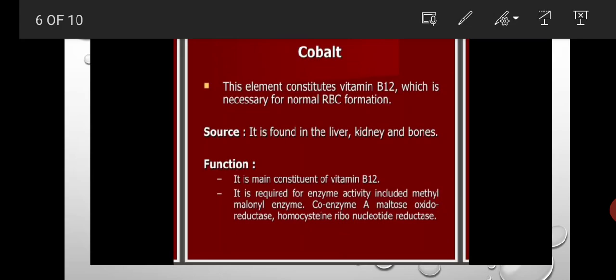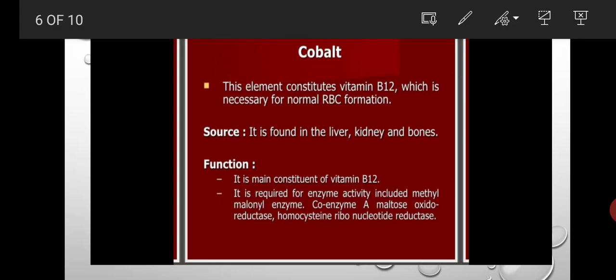Already we have discussed that in vitamin B12 the central metal atom is cobalt. It is also required for enzyme activity, including methylmalonyl coenzyme A mutase, oxidoreductase, homocysteine and ribonucleotide reductase enzymes.